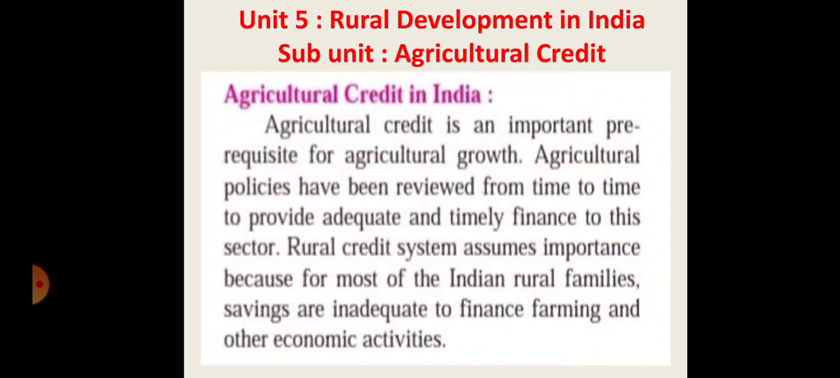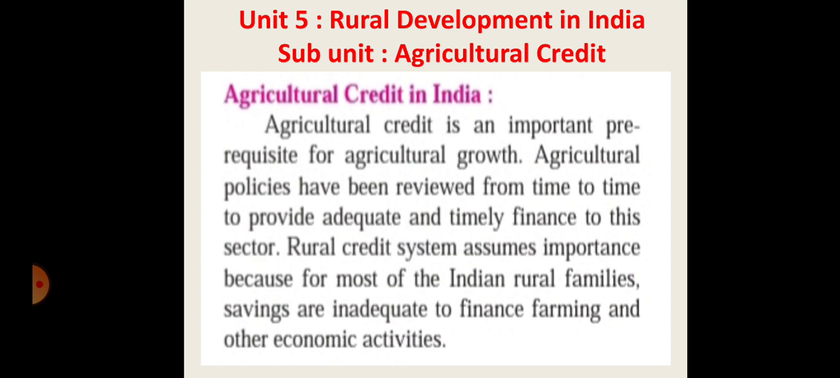Basically, agricultural credit is the most important part which affects the agricultural sector, and also increases agricultural product and productivity. Agricultural credit will support agricultural growth. So the agricultural policies have been reviewed from time to time to provide adequate, timely finance to this sector. You know, the cooperative sector will also support the rural area, otherwise the agricultural sector. So the cooperative bank and cooperative sector will also support that sector.